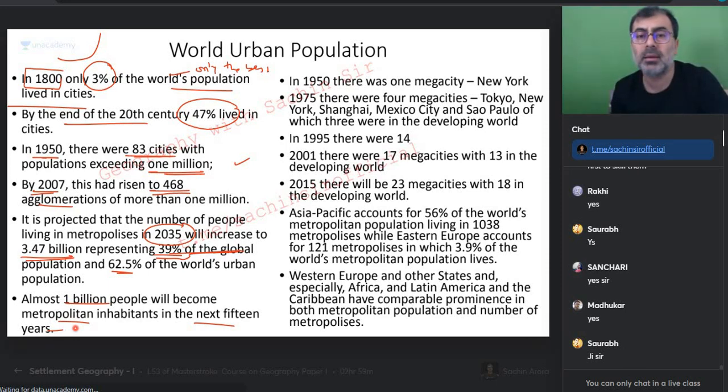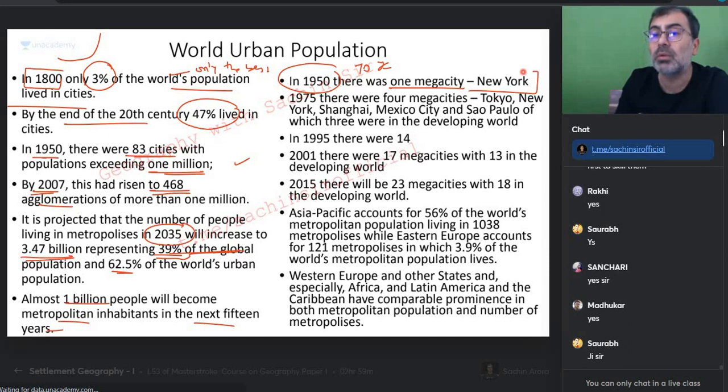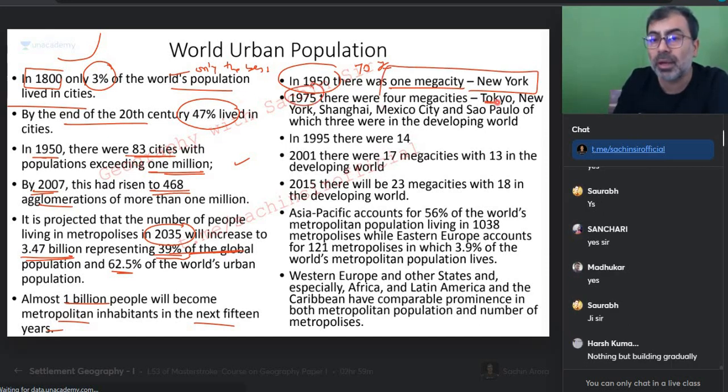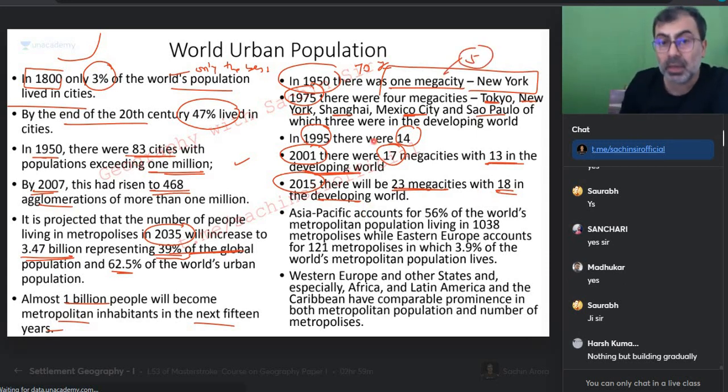Okay. In the 1950s, around 70 years ago, there was only one megacity in the world. In 1975, 4 megacities: Tokyo, New York, Shanghai, Mexico and Sao Paulo. In 1995, there were 14. In 2001, there were 17, of which 13 were in the developing world. In 2015, there were 23 megacities, 18 in the developing world. So these five are only five. Now where are they coming from? The developing world. Asia Pacific.